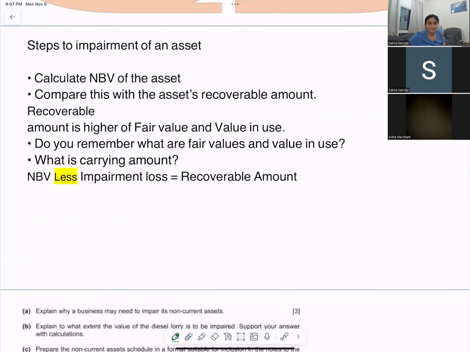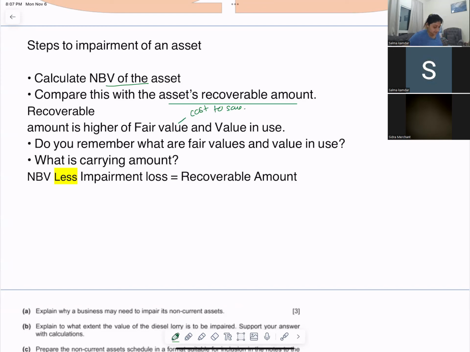Sure. Basically, first you need to get your carrying value, which is your net book value. Then you compare it with the recoverable amount. To get the recoverable amount, you take the higher of the fair value less cost to sell and the value in use.